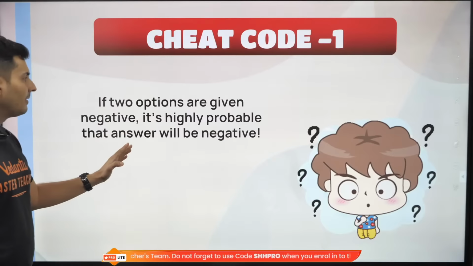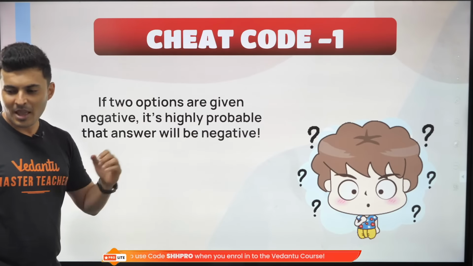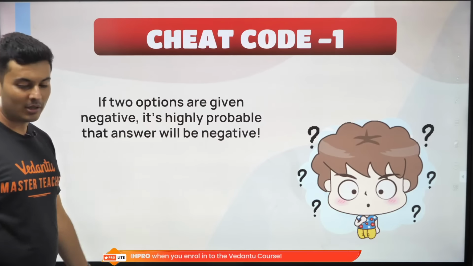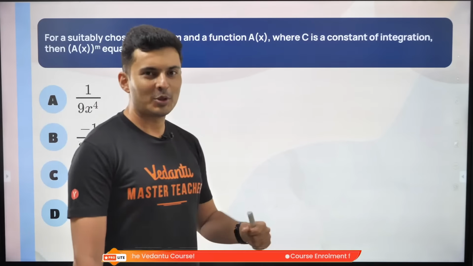Now the first trick that I want to show you is where if 2 options are given negative, it's highly probable that the answer will also be negative. How many of you have seen that? Well, no? Well, let me show you this.